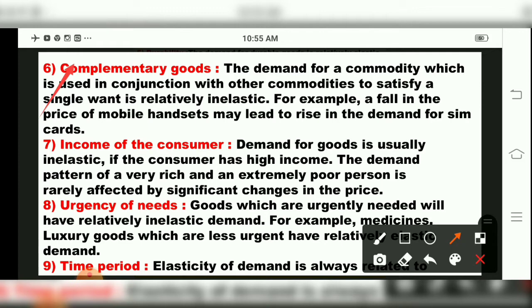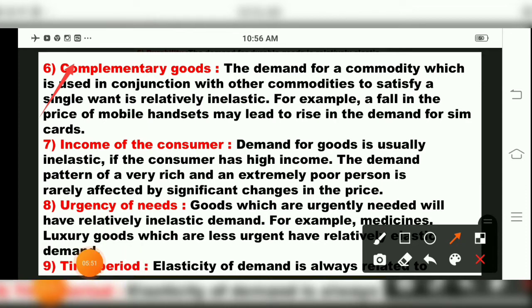If the price of mobile handsets is reduced, people will also go for SIM cards, which increases the demand for SIM cards.